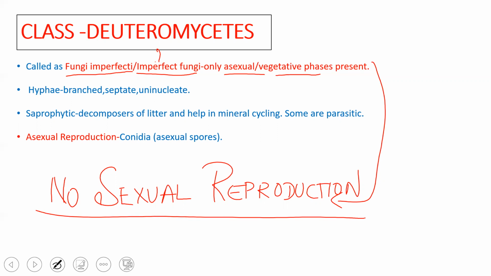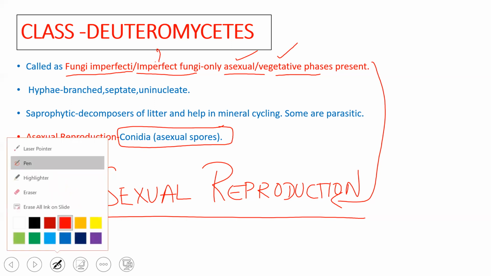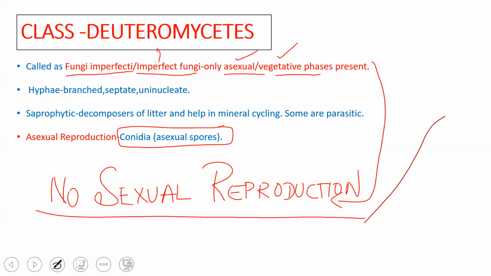Hence they are called fungi imperfecti, or imperfect fungi. So that means only asexual reproduction is taking place, and vegetative reproduction is also present in them. Asexual reproduction is again by the conidia, which were also the asexual spores in the case of Basidiomycetes. So Basidiomycetes also possess asexual spores like conidia. Even Deuteromycetes possess asexual spores like conidia. When we talk about the hyphae, it's again similar to that of ascomycetes.